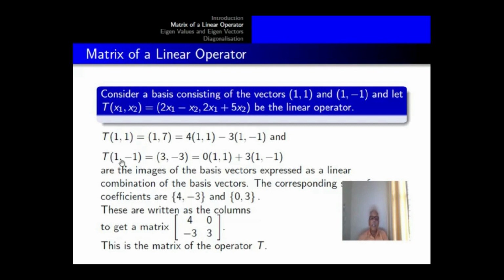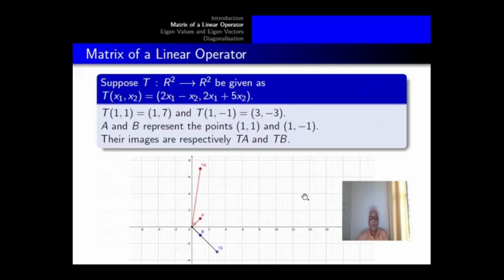The coefficients corresponding to the basis vector (1,-1), image of (1,-1), are 0 and 3. These coefficients are written as columns to get a matrix, and this matrix will represent the operator based on the new basis (1,1) and (1,-1).